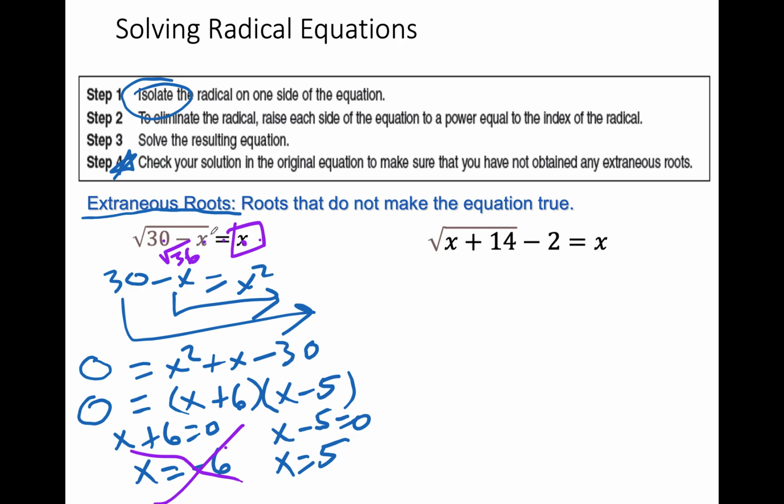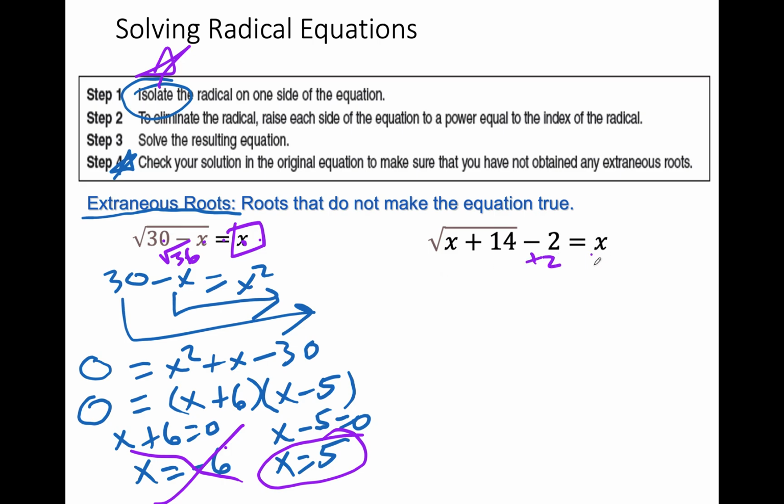5 up in there, 30 minus 5, 25. Square root is positive 5. We are good. Extraneous, and that one's good. The answer here is 5. You need to isolate the radical first. Add the 2 to the other side.